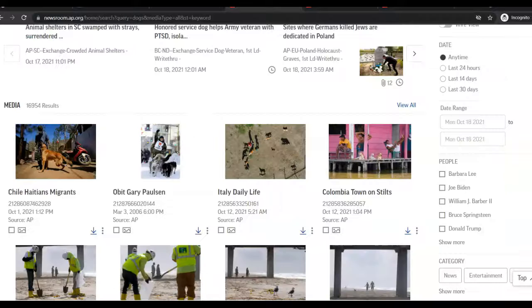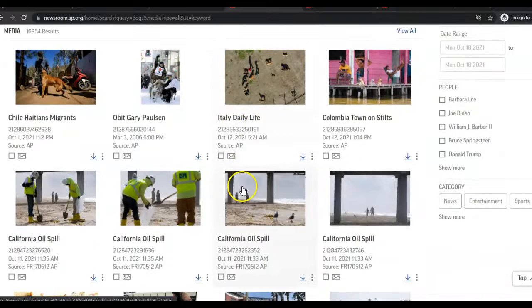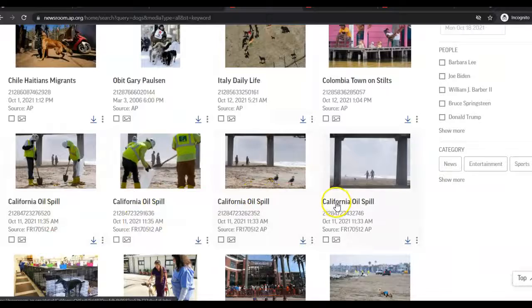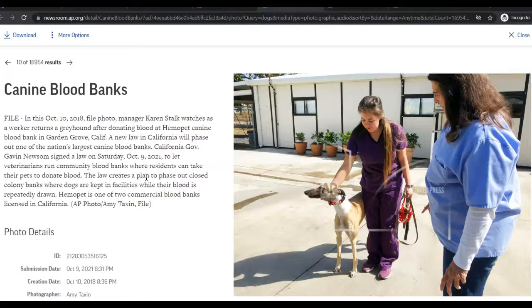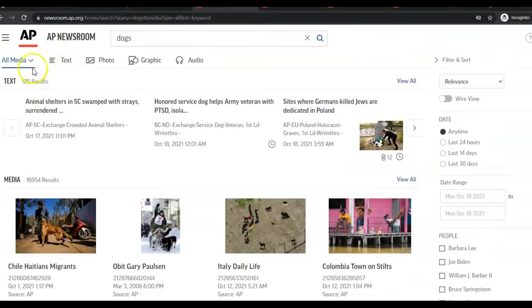And his obituary. If I want to get a news story, like I like the California, let's go to canine blood banks. That looks interesting. So I'm going to go to the canine blood banks. And so that tells me a little bit more about the story because there are actually blood banks for the canines. I could download this story, or I could copy the caption, which is this.